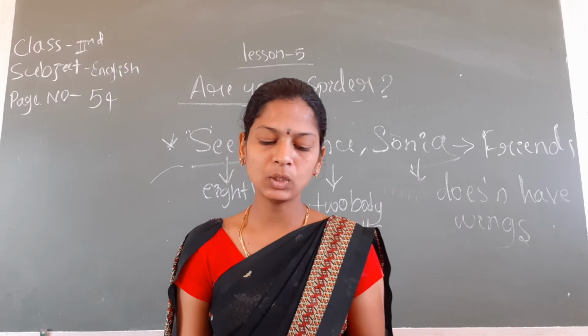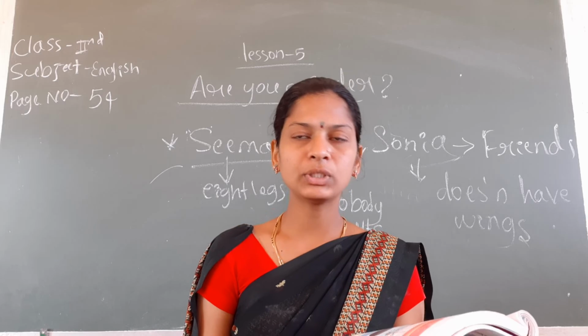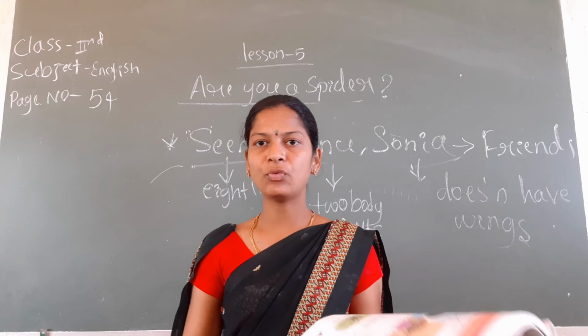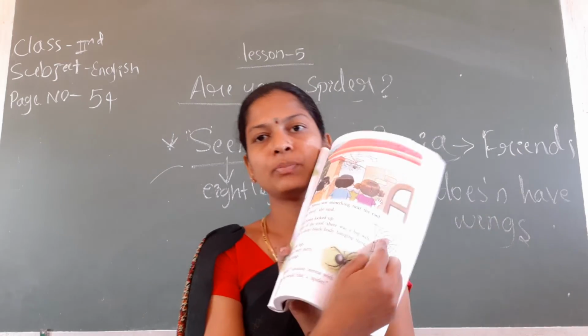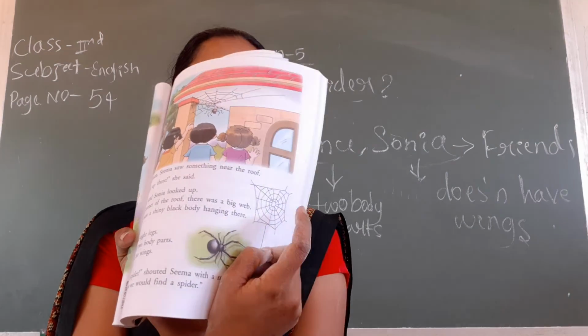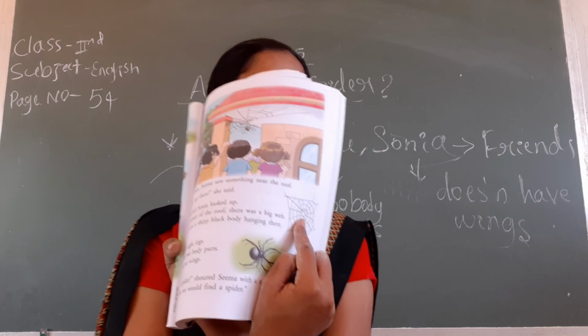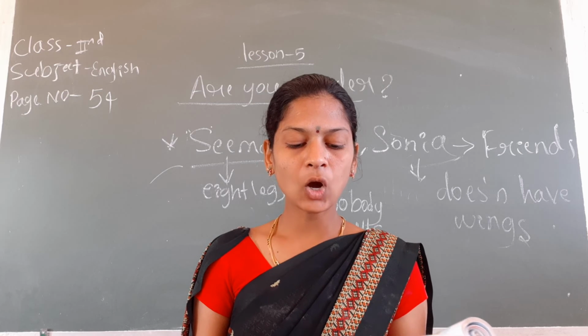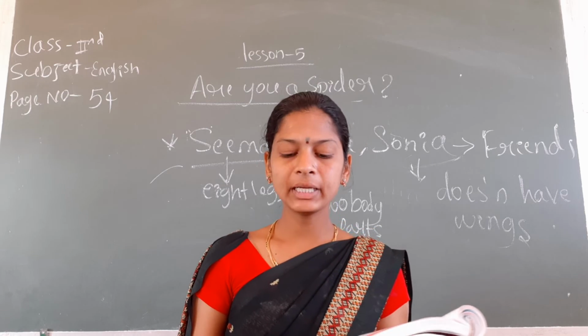Sonu and Sonia looked up in a corner of the roof. In a corner of the roof, there was a big web. See here students, this is a big web. Next, in a corner of the roof, there was a big web.